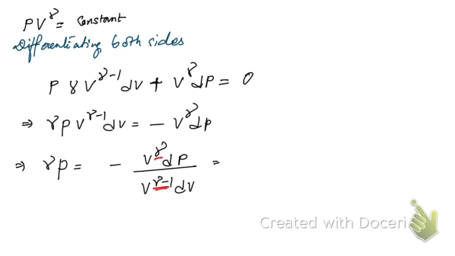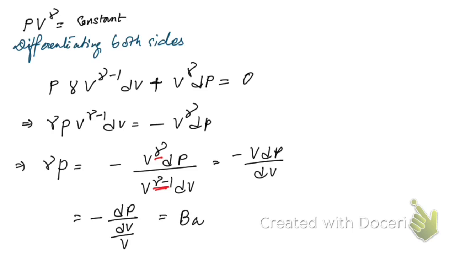So we can write minus V dP by dV, which again can be written as dP, the change in pressure, by dV by V, where dV is the change in volume by the original volume. So this is again the bulk modulus, and here we write B_A for the adiabatic process. So what we have got is gamma P is equal to B_A.